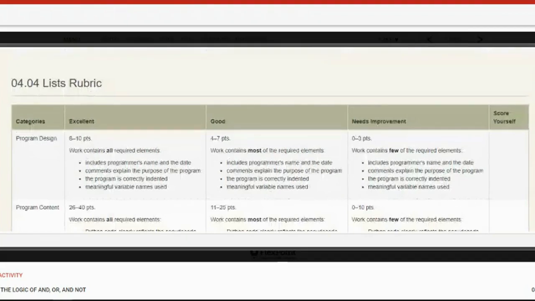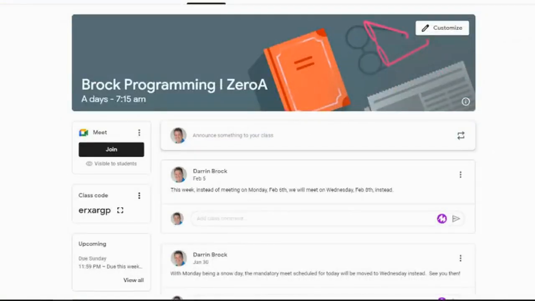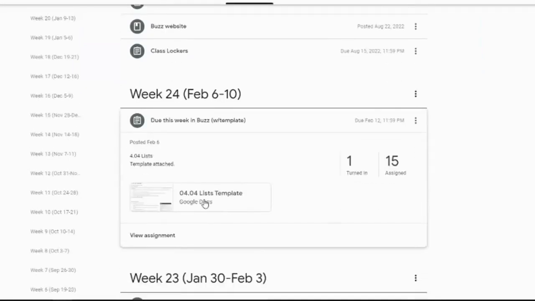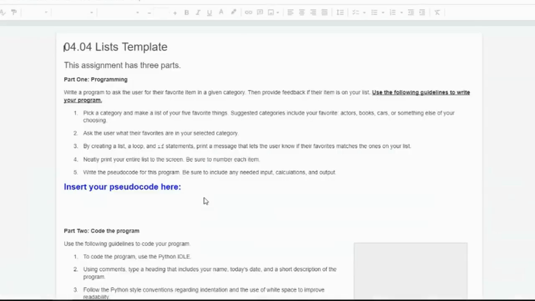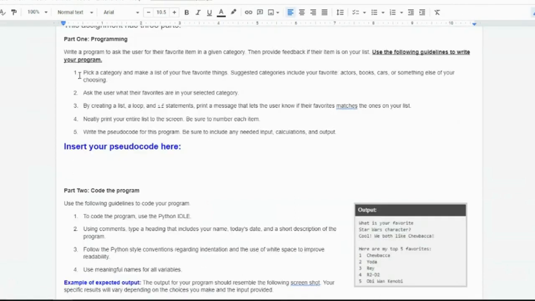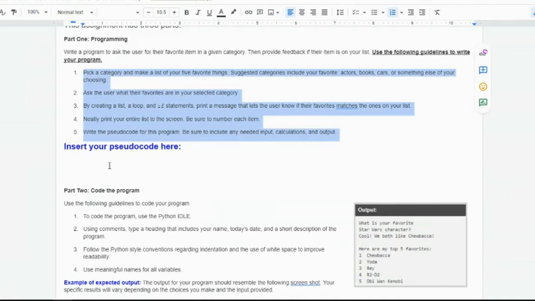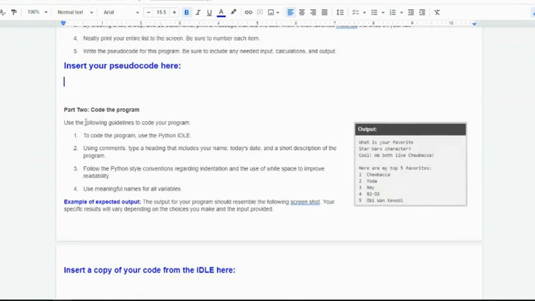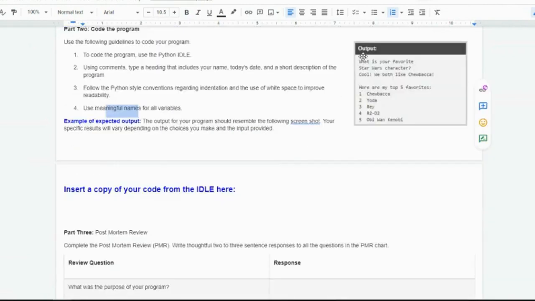So let's look at the template for this. I've already got it in our Google Classroom. Do this week in Buzz with template. Here's the template. So when we open up the template, here's where you put your program after you test it in Python. Again, it has those same instructions right here. Here's where you put your pseudocode. All right. And then you write your program. Make sure you use comments to have your name, today's date, short description, indent things properly, use meaningful names for your variables. This is an example of someone's program that they wrote.